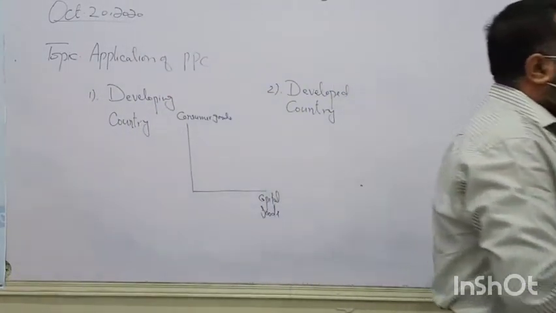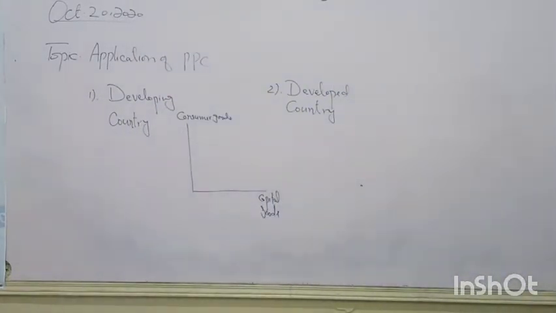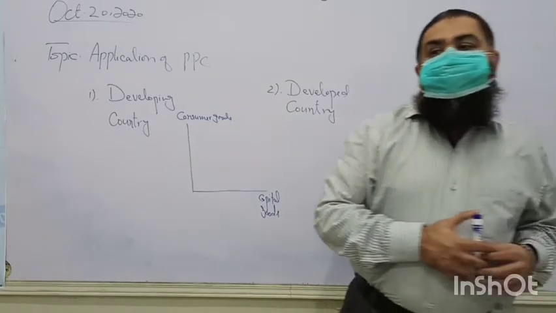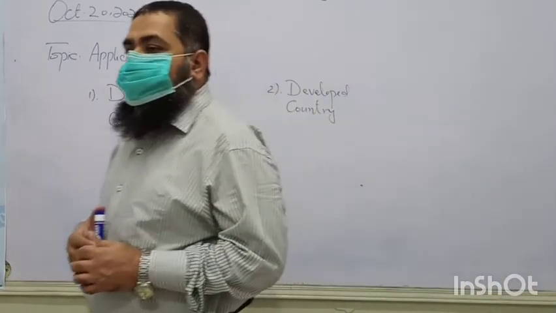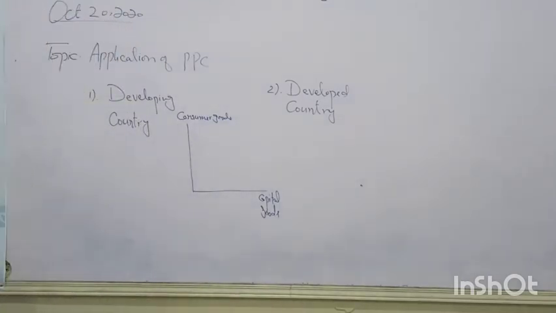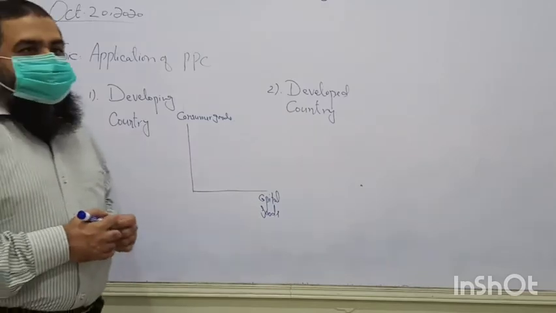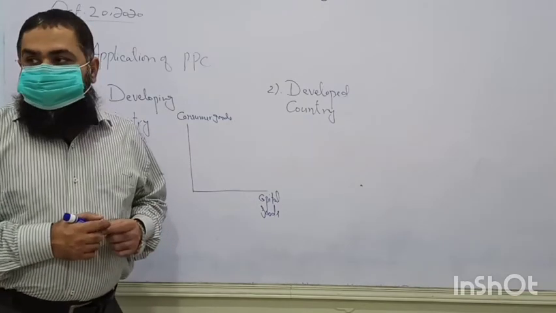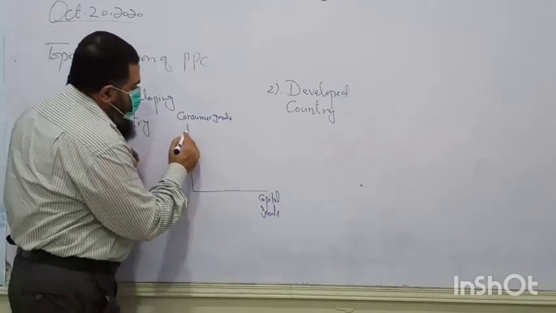They are unable to save for the future to invest. So in some countries, whatever they produce in their economies, they consume. They don't have enough income to be saved for future purposes. Okay?